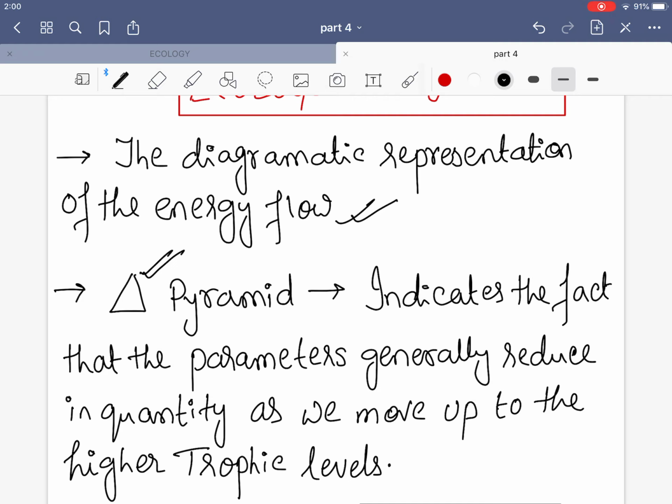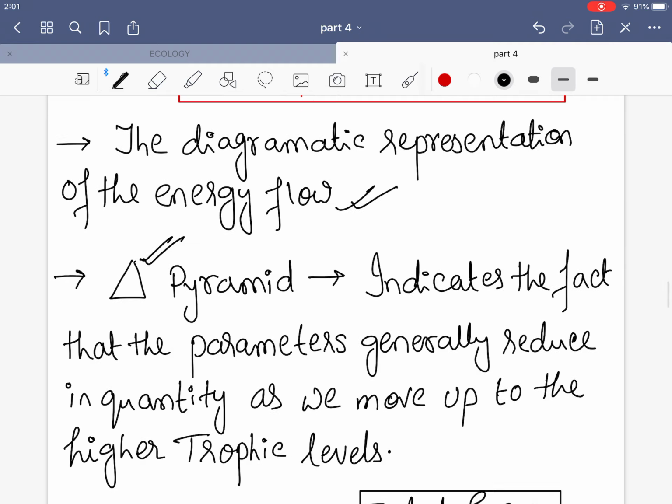And in my opinion, this ecological pyramid is not actually a good way of analysis in an ecosystem, because it just considers one food chain at a time. If you just consider one food chain at a time, it will not give you a true picture, because one animal is dependent on many other animals, and that animal is again dependent on many other animals. So a true picture doesn't come out when we consider the ecological pyramid. Still we need to do it.